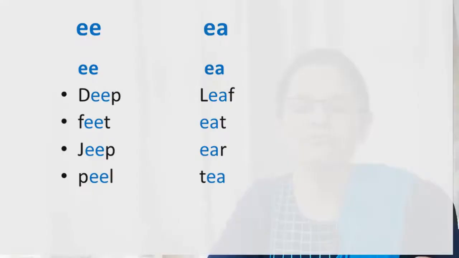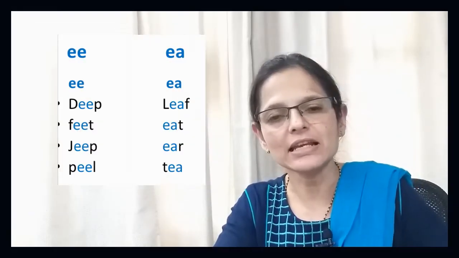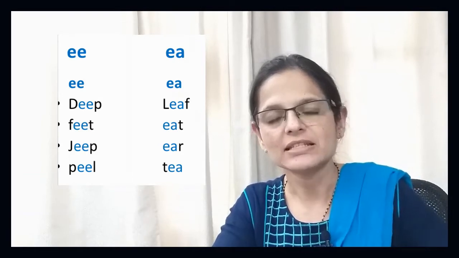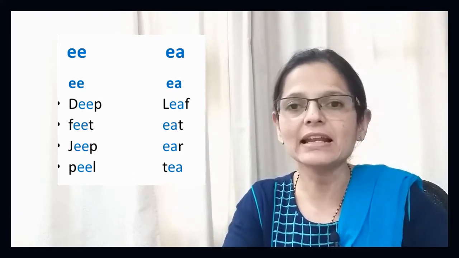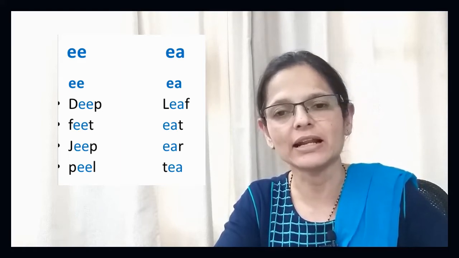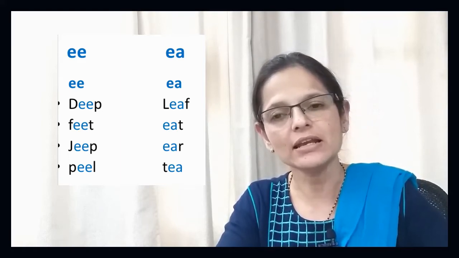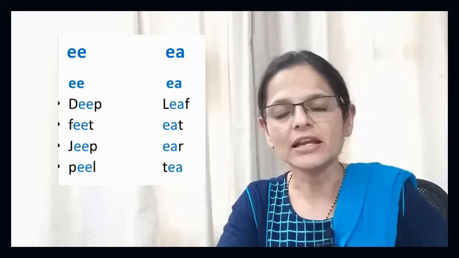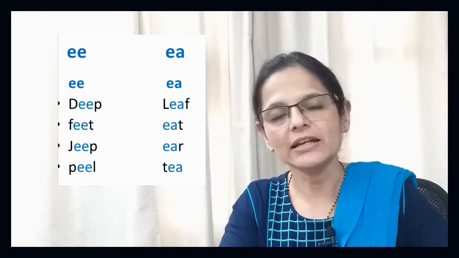Next word if you see, F, and sound of E is E, so F, E, T, feet. Similarly, in another example where E and A are the two vowels, in that case our sound will be E alphabet, that is E. So L, E, A will go silent, and F. So L, E, F, leaf. E, T, A will go silent, E, T, eat.